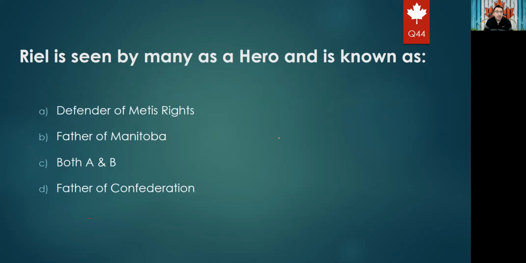Okay. Next question will be, Riel is seen by many as a hero, and is known as, so Riel is known as defender of Métis rights, father of Manitoba, both A and B, or father of Confederation. Yes, the right answer here should be both A and B. If you have only father of Manitoba, it would be partly right, but actually he is also defender of Métis rights. He made all his efforts and had his problem with the government to defend the rights of Métis, the Aboriginal people. So the right answer should be C, both A and B.